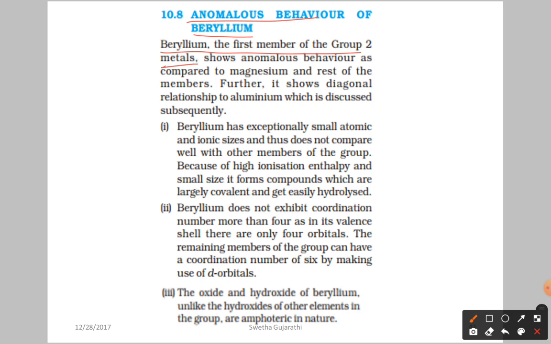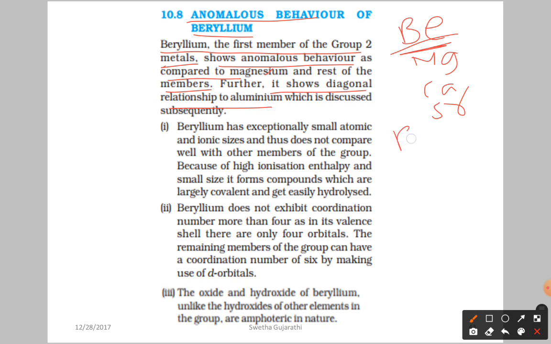So we are going to start with beryllium, magnesium, calcium, strontium, barium, isn't it? Beryllium is the first member of the group and it shows anomalous behavior as compared to magnesium and the rest of the members. It is also going to show a diagonal relationship with aluminum, which we are going to discuss later. Now let us see the properties.